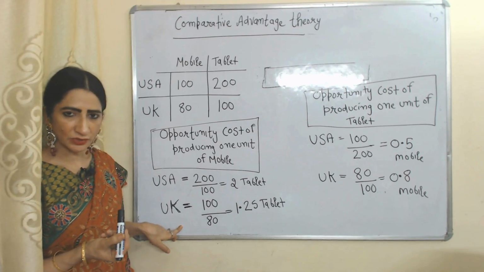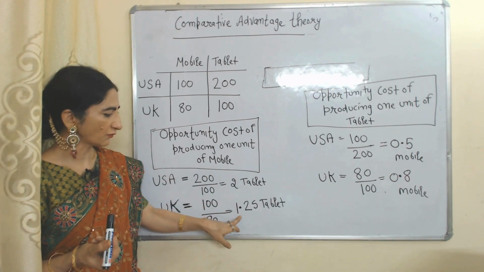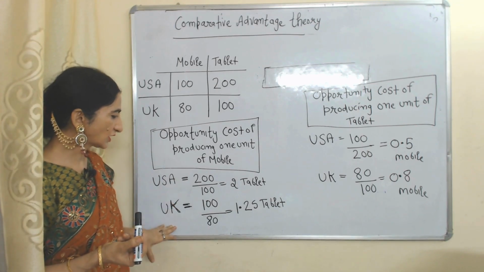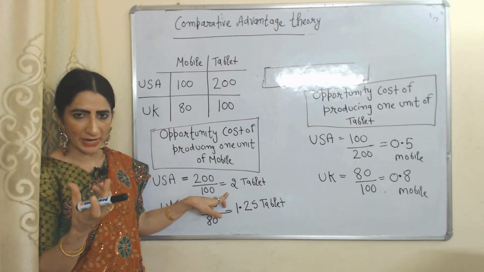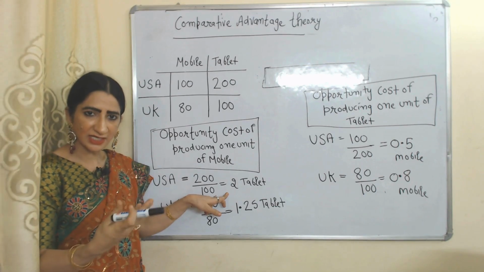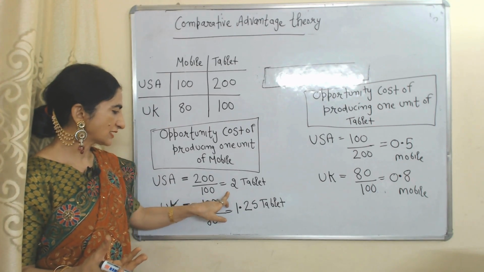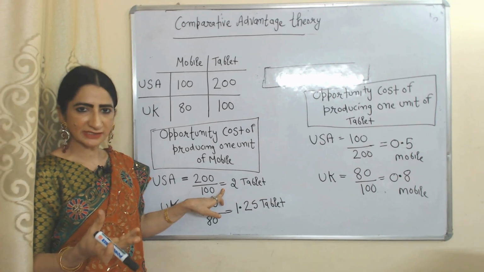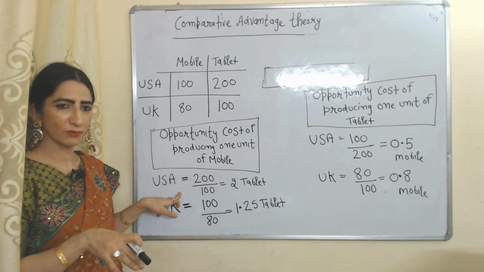But in UK, in order to produce 1 mobile, they sacrifice 1.25 tablet. So here you can see UK has less opportunity cost for producing 1 unit of mobile. That's why according to this theory, UK should increase production and export of mobile. But USA has a high opportunity cost of producing mobile. That's why USA should increase import and reduce production of mobile.